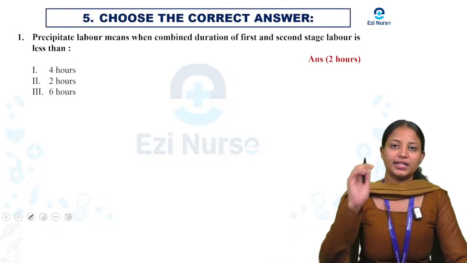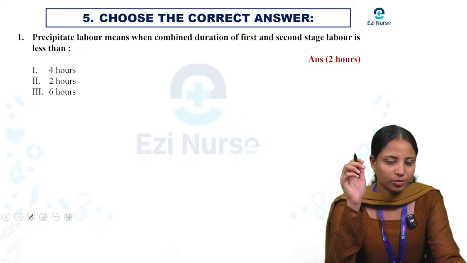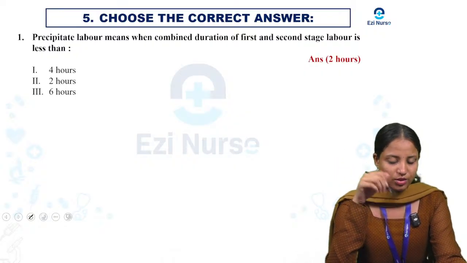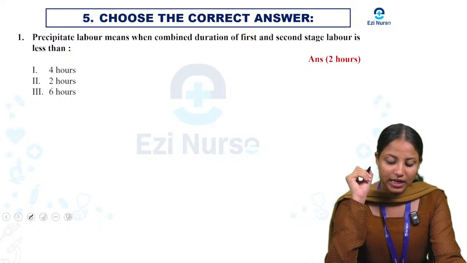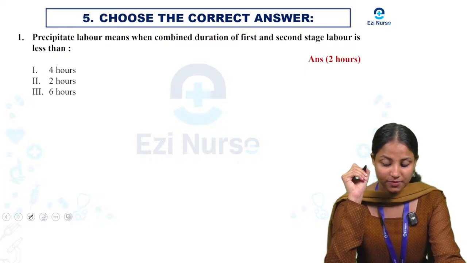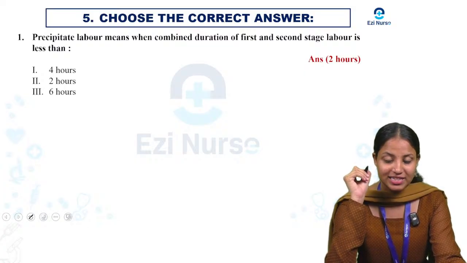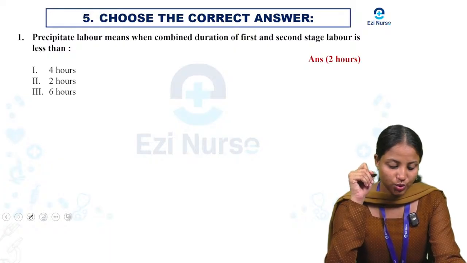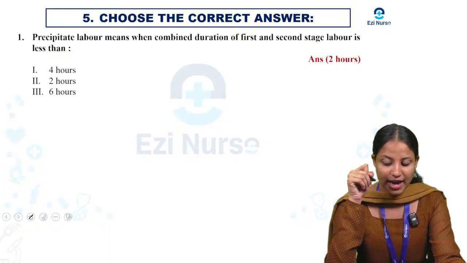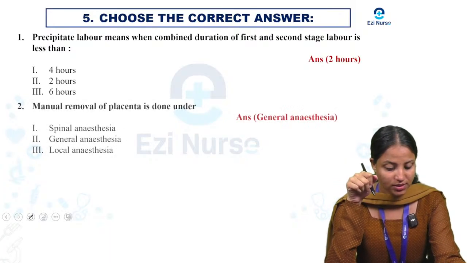Next one is choose the correct answer. Here you only write the answers. Don't waste your time writing the entire questions or the options. First question. Precipitate labor means when combined duration of first and second stage of labor is less than, options: 4 hours, 2 hours and 6 hours. The answer will be 2 hours.